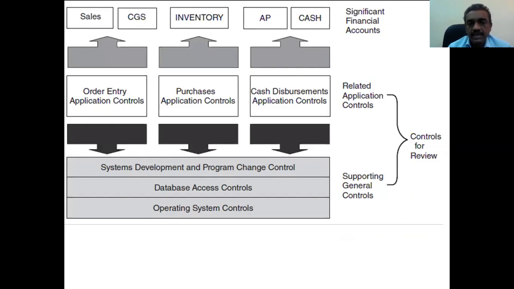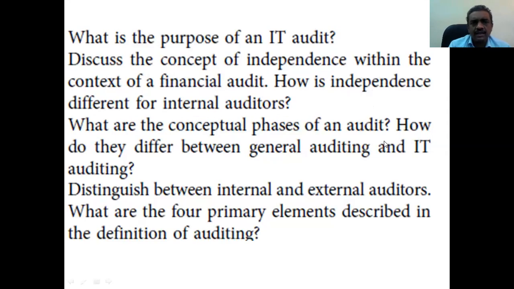These are all different kinds of examples here: order entry application, purchase application control, cash disbursement application control. Operating system, database management, system development and program change. Finally, you have sales order processing, complete sales, inventory. Here are the applications and the significant accounts for the processing. So these are all examples of the diagrams.